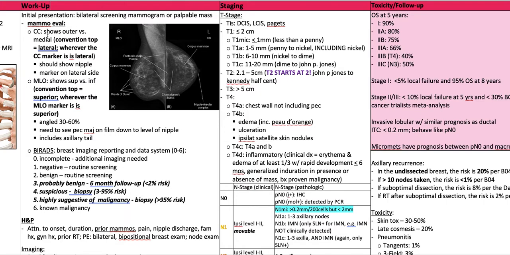Mammogram eval, again, craniocaudal shows outer versus medial. The convention is that the top is the lateral as designated here, and wherever the craniocaudal marker is lateral. This should show the nipple, and the marker is on the lateral side.